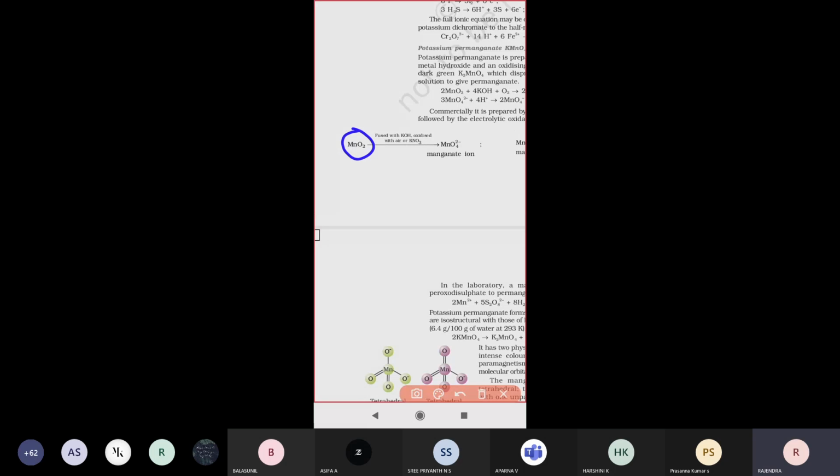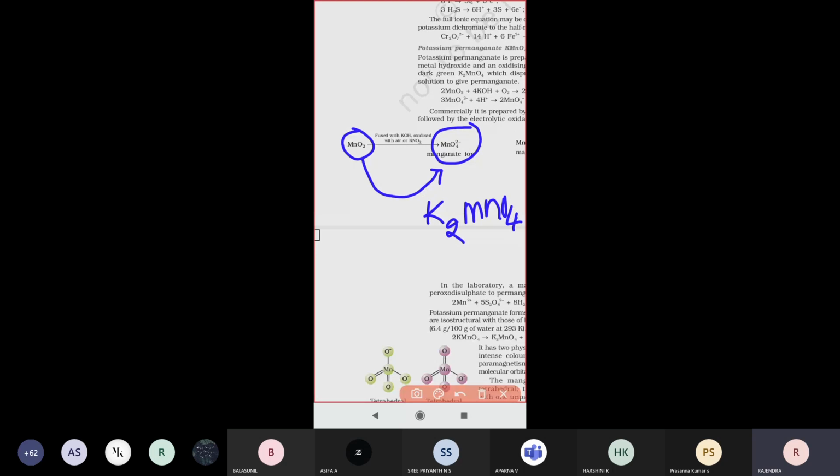When these compounds are treated, manganese dioxide will be converted into manganate ion, MnO4 2 minus ion. Instead of that, K2MnO4, dipotassium manganate, MnO4 2 minus, is what we write.